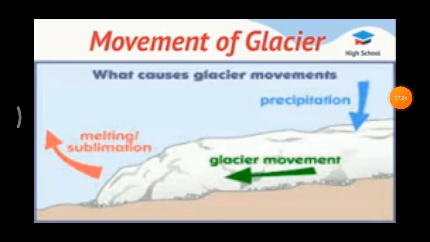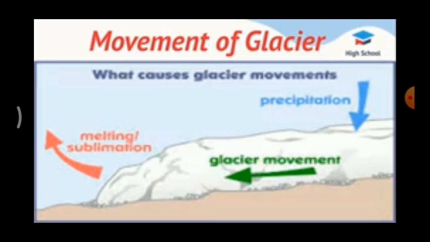Next, we are going to see about the glaciers. A glacier is a large mass of ice. Glacier is nothing but a large part of ice that moves slowly over the land. That is called glaciers. It is also known as river of ice. What is the another name of glaciers? River of ice.